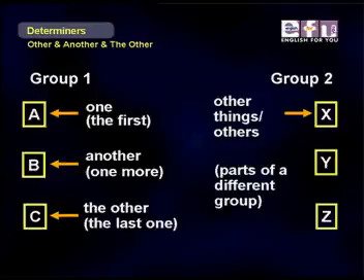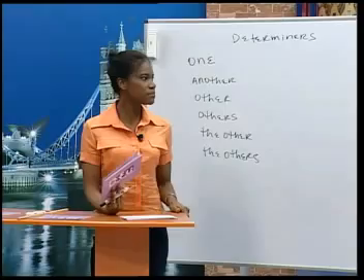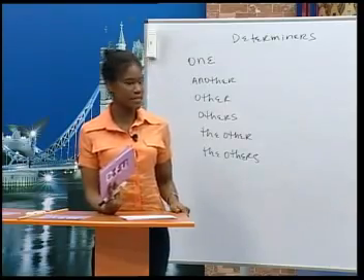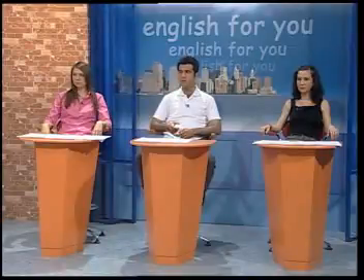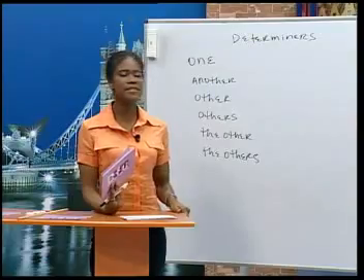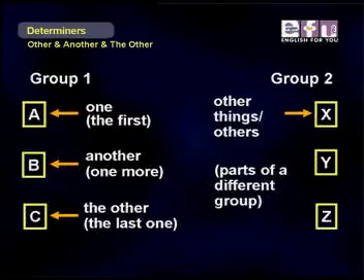Another student is Linda, and the third student we'll call the other because it's the last of 3, and that's Alberto. So the first one is one, Sylvia, the second one, Linda, is another, and the third one is Alberto, and he's the other. Our second group of students are a Spanish class, and we can say that they are the other students or just the others.